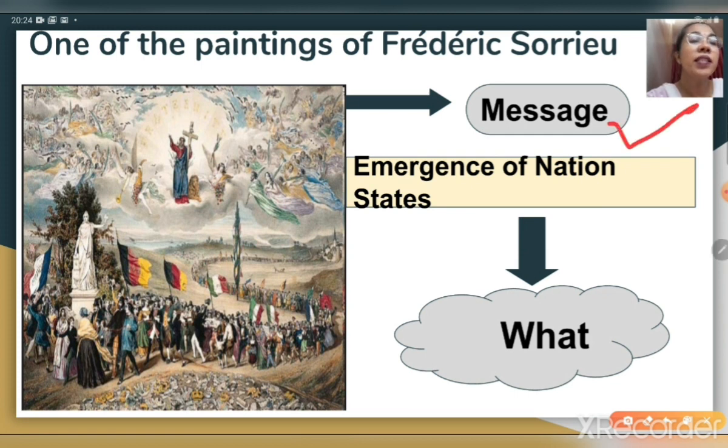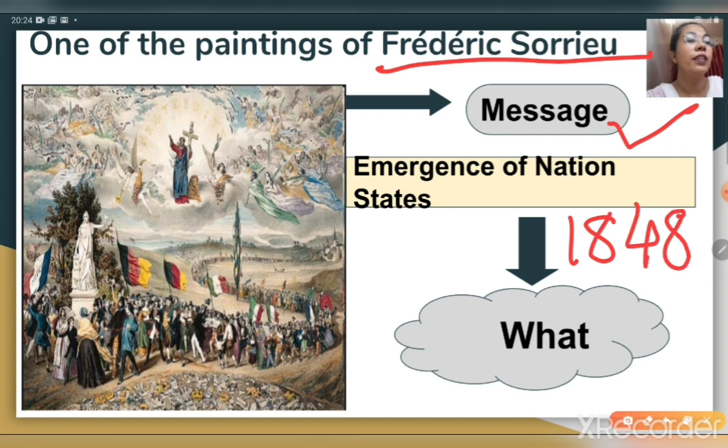Now what message does it give? That democratic and social republic, right? And it was a feeling of nationalism as illustrated by a French artist, Frederic Sorrieu, right? And when was it? It was in the year 1848, right?